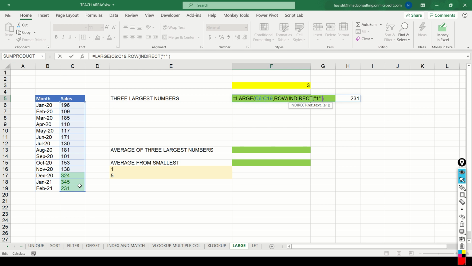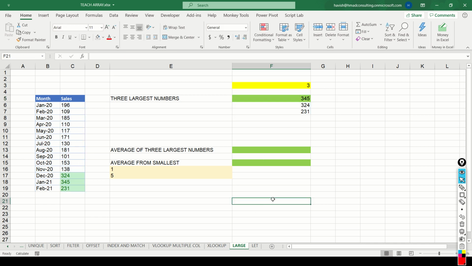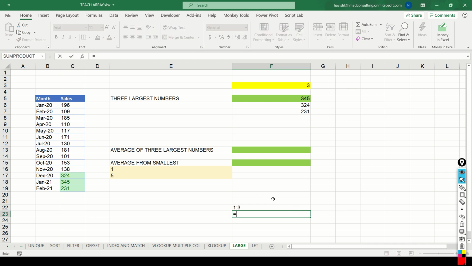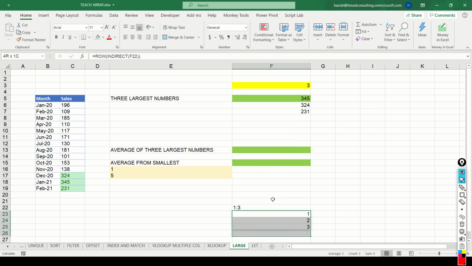1 colon 3. In fact, you know what? I don't think we have done this earlier. Nevertheless, let me explain how this works. How the row function works is that if I say 1 colon 3, and if I say indirect 1 colon 3, it doesn't work, which is okay. If I say row of indirect of 1 colon 3, then it tells me 1, 2, 3 like this.